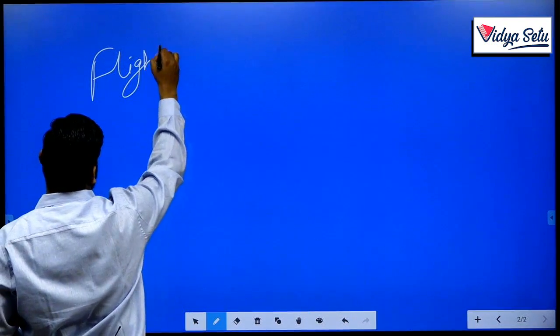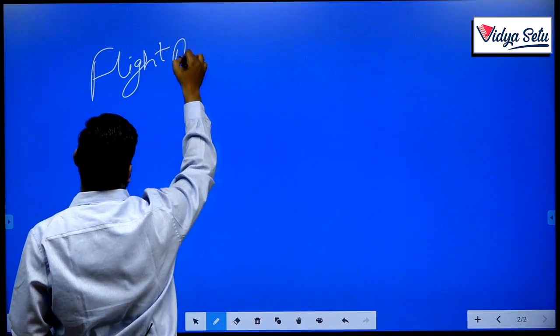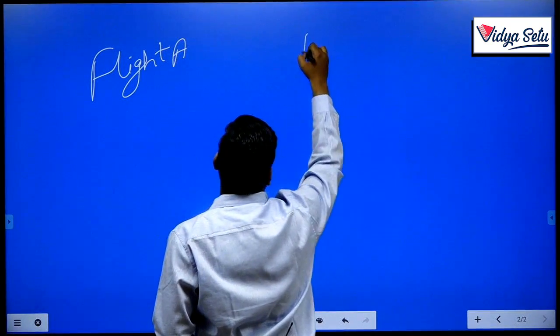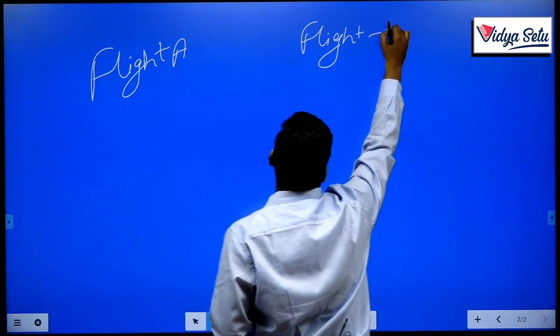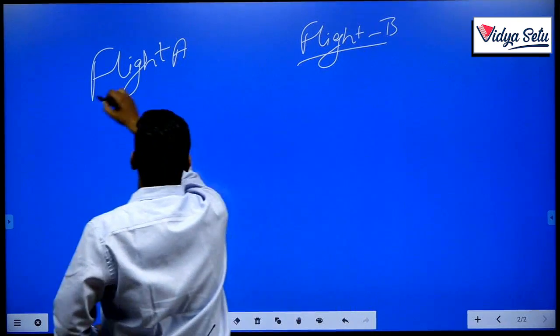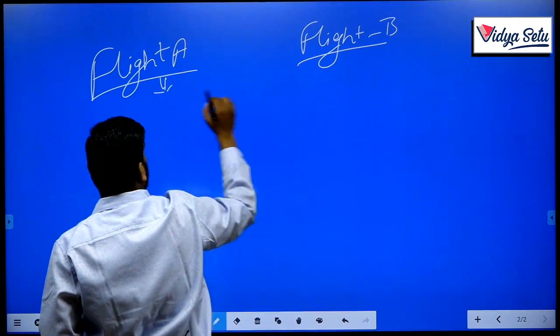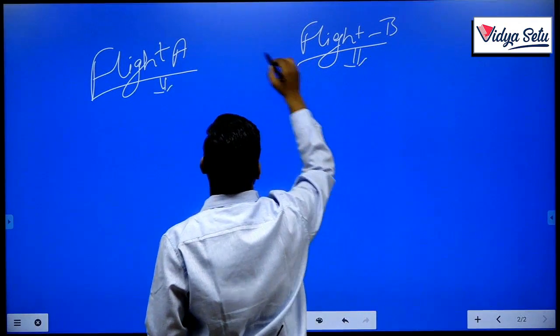Let's take an example. What you had analyzed is that there are two flights, flight A and flight B, both dealing with Jaipur to Mumbai.